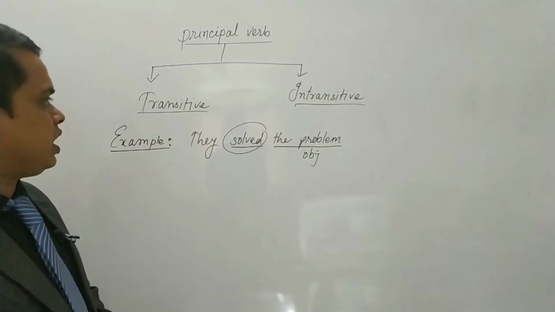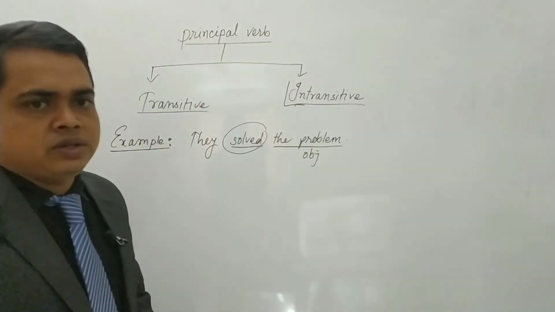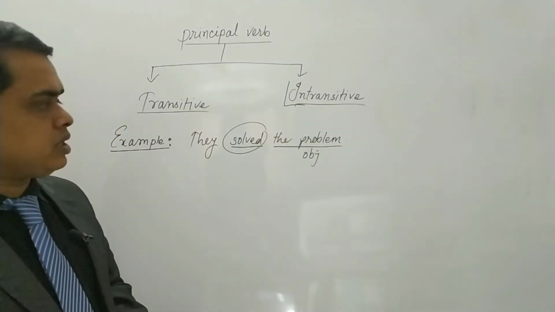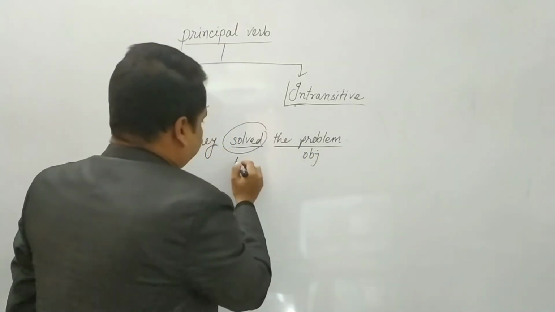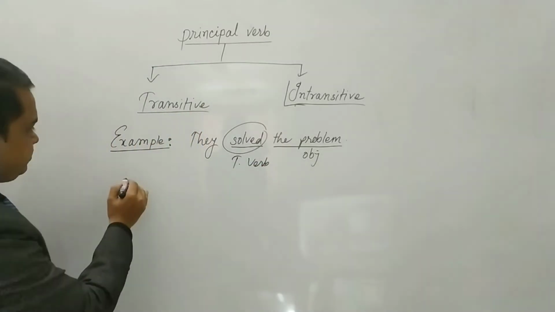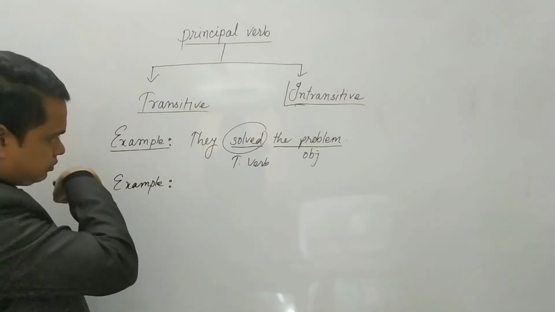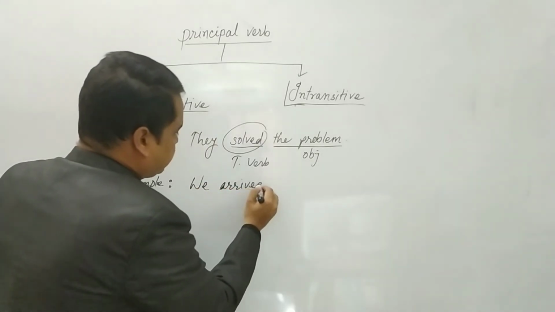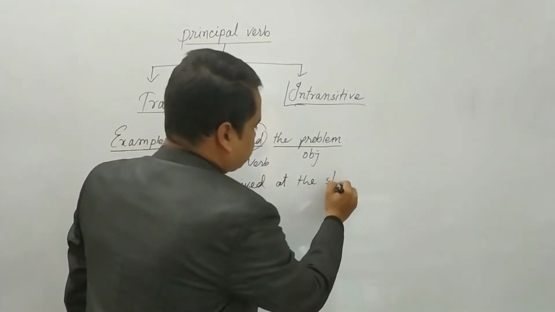Okay, dear students. Now, what is an intransitive verb? Intransitive verbs generally do not take objects. If I give an example, it will be clear. So this is a transitive verb. Now, an example of the intransitive verb: We arrived at the station.